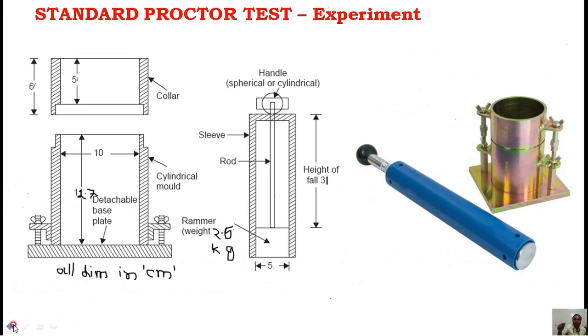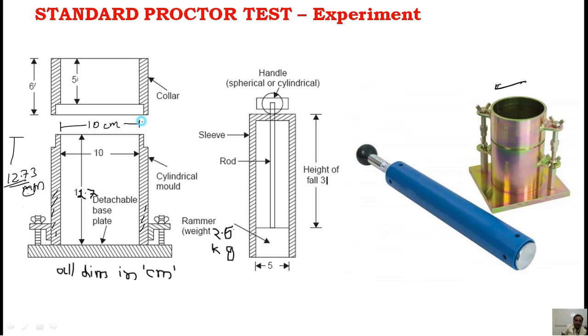In this compaction test, we will have one mold, called the compaction mold. For your exam purposes, you can draw it this way. This is the wall of the mold, circular in shape like a cylinder, and its height is represented here. Its height is 12.73 centimeter or 127.3 mm, and its diameter is 10 centimeter or 100 mm.